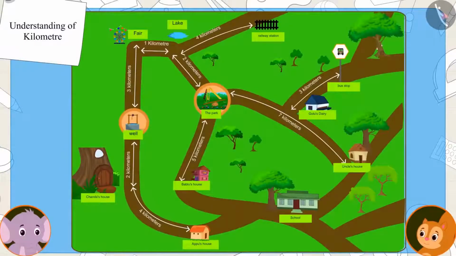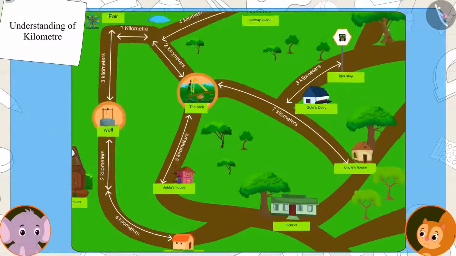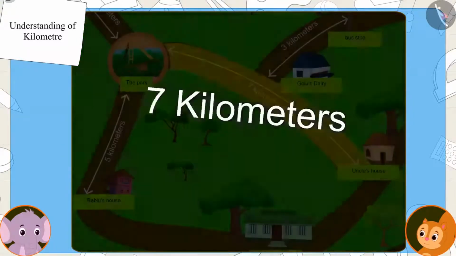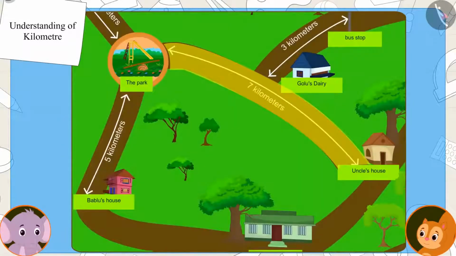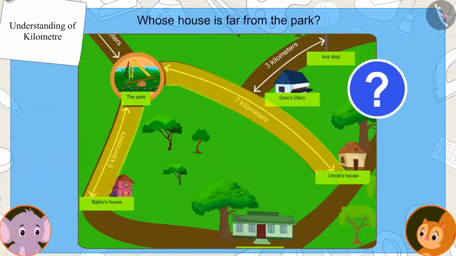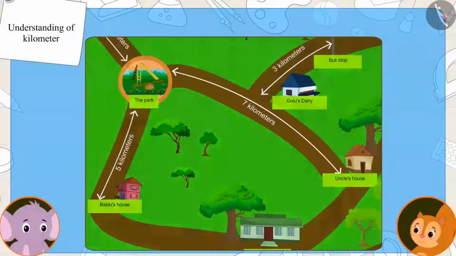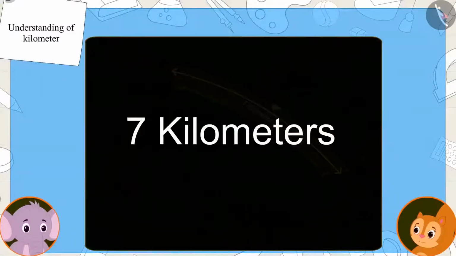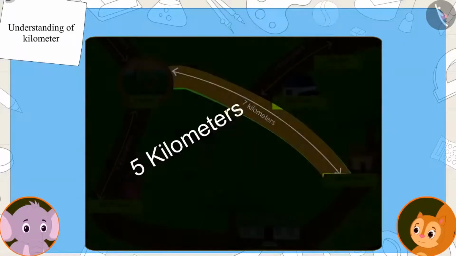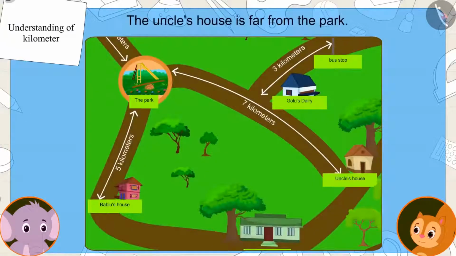Appu asks Chanda to answer a question. If uncle's house is 7 kilometers from the park and Bablu's house is 5 kilometers away, then whose house is more distant from the park? Children, do you know the answer to Appu's question? Yes, since 7 kilometers is a greater distance than 5 kilometers, uncle's house is at more distance from the park.